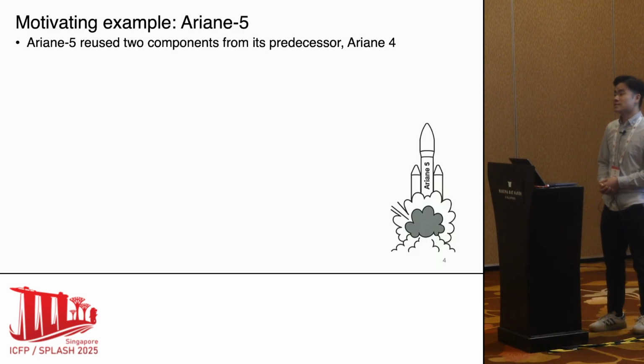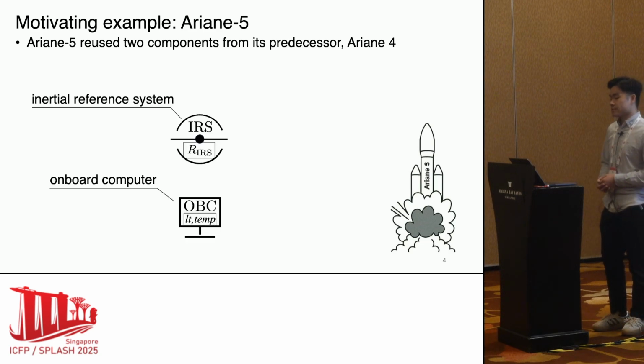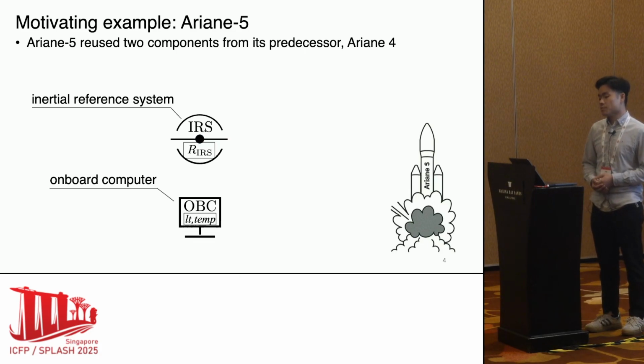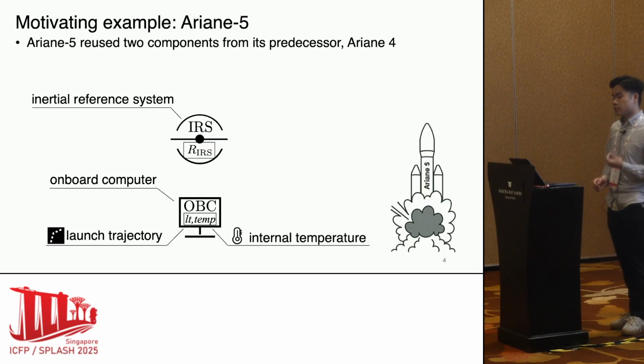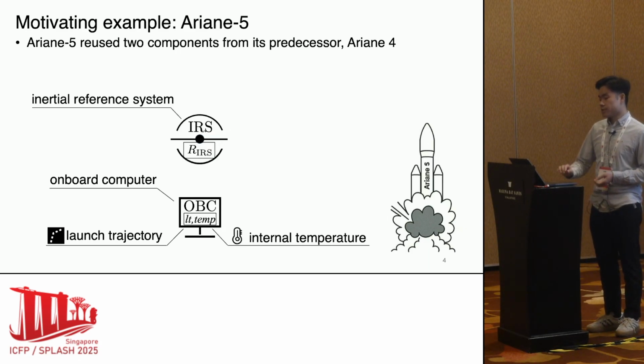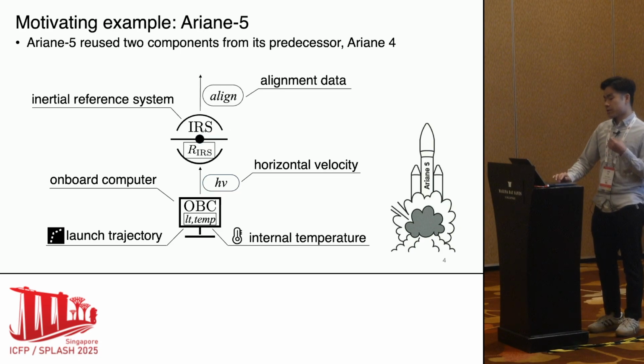The example is a space launch vehicle called Ariane 5. It reused two components from its predecessor, Ariane 4: the IRS, inertial reference system, and the OBC, onboard computer. OBC has two variables as its internal resources, LT, the launch trajectory, and temp, the internal temperature. Those two components work together. OBC calculates and sends HV, the horizontal velocity, to IRS. IRS then calculates align, the alignment data, and sends it out.